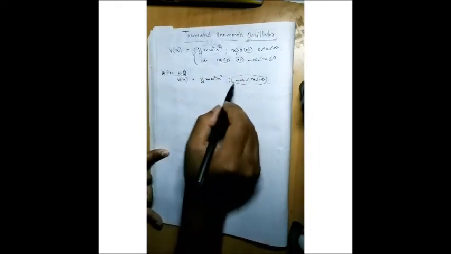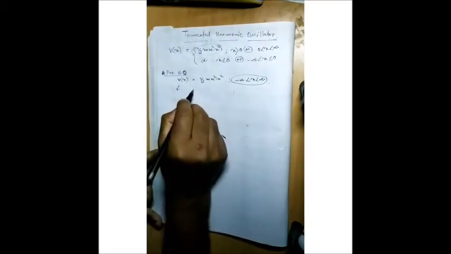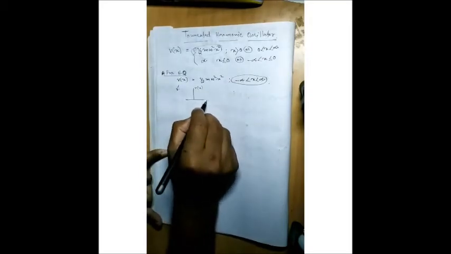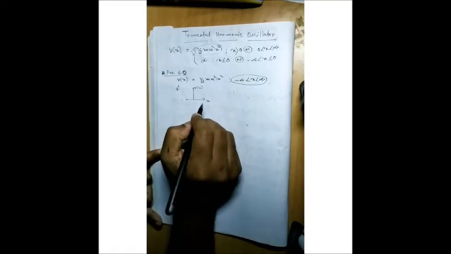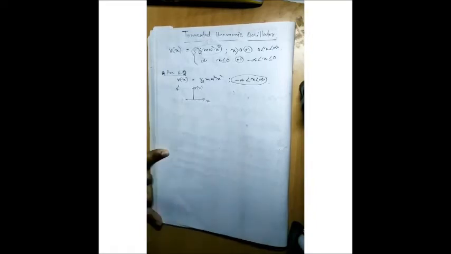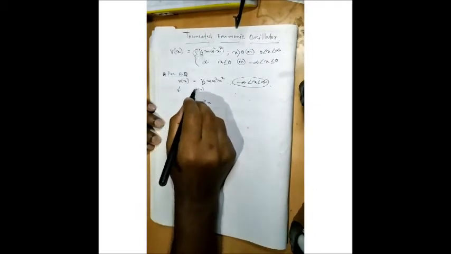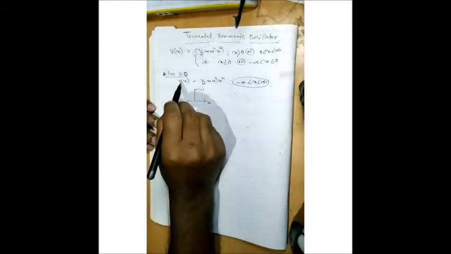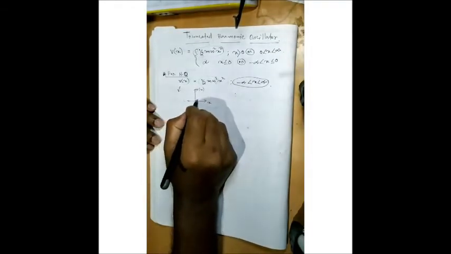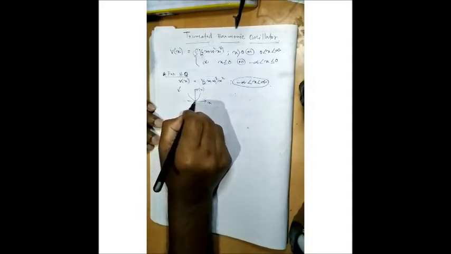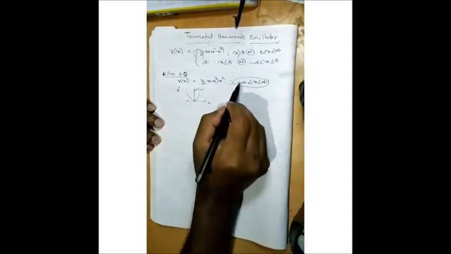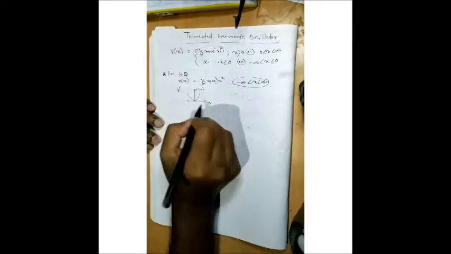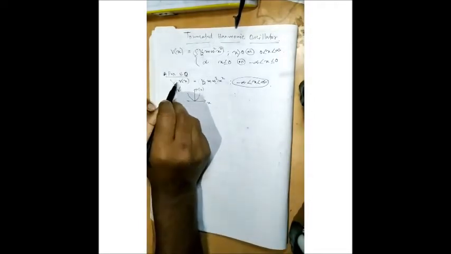So for this potential, if I draw the potential versus displacement curve, V(x) versus x, clear, then because these two are constant, V(x) is proportional to x square, so it will be parabolic. And parabolic on both sides, because x lies between minus infinity and plus infinity. So this was the graph of V(x) versus x for the simple harmonic oscillator.